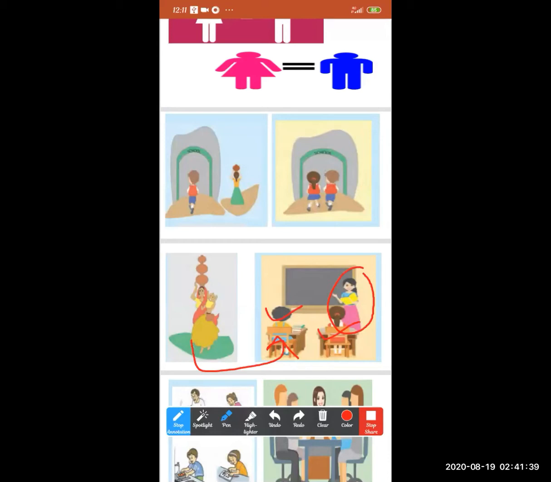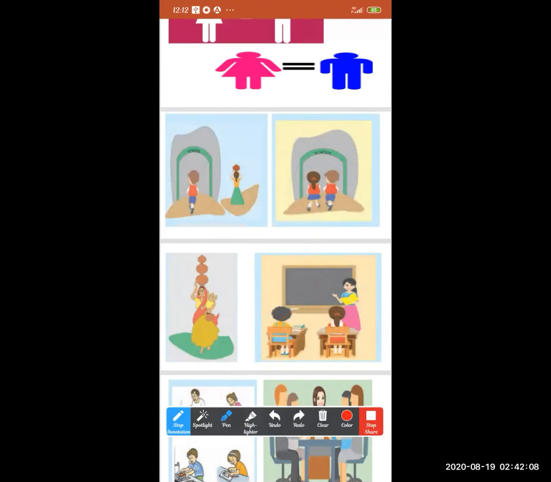So in the first picture, the woman is working without payment. She is not getting any payment for doing the household work. But in the second picture, the woman is a working woman and she is earning for herself. So she is the independent woman.